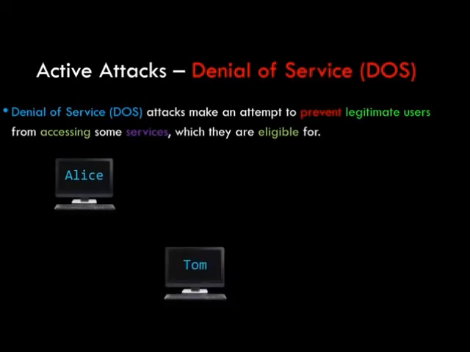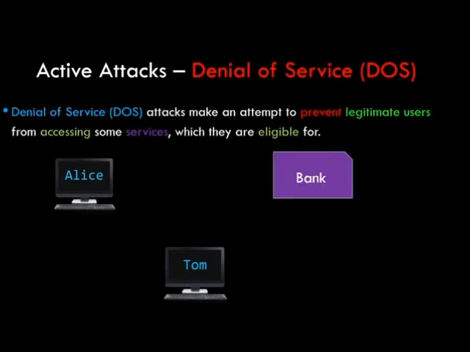For example, Alice here is a legitimate and valid user of XY bank who wants to access her account and withdraw some money. Tom, on the other hand, is not a user of the bank but a hacker who renders the network services down and jams the network services. Thus, the bank is unable to provide services to Alice.